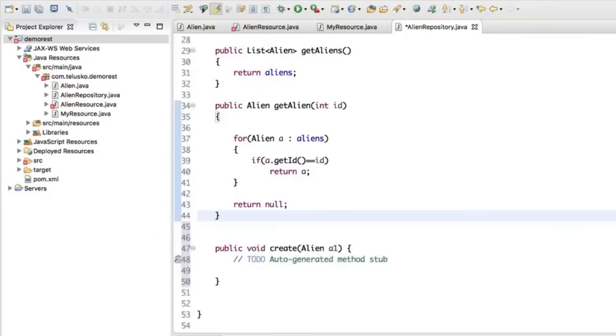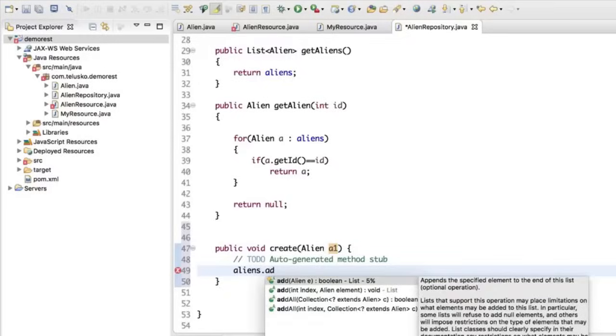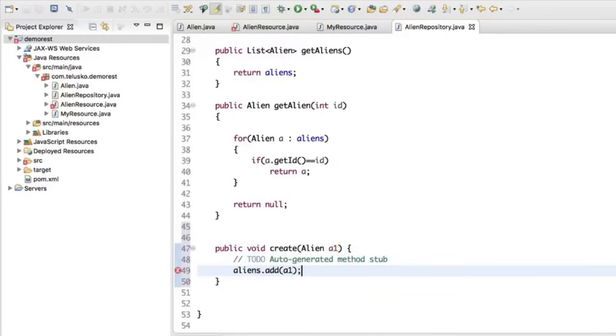It's very easy. We have this alien A1 here. Now we'll fetch our list, which is aliens, and say aliens dot add A1.